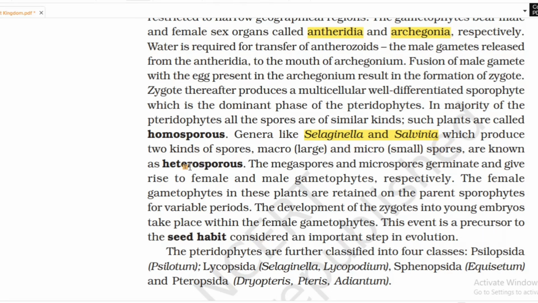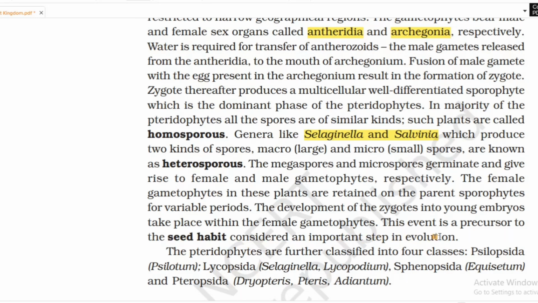heterosporous, because there are two different kinds of spores, hetero. The megaspores, large, and microspores, smaller, germinate to give rise to female (macro) and male (micro) gametophytes, respectively. The female gametophytes in these plants are retained on the parent sporophytes for a variable period. Development of zygotes into the young embryo takes place within the female gametophytes. This event is a precursor to the seed habit, considered an important step in evolution.